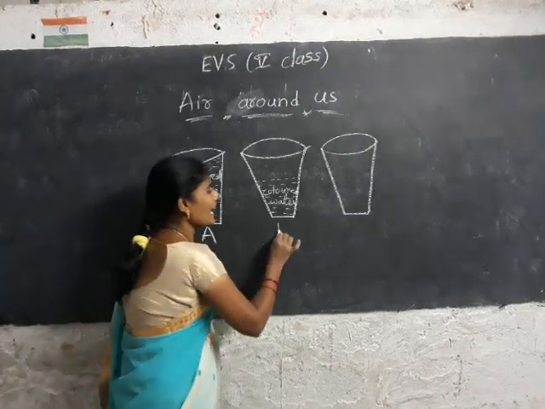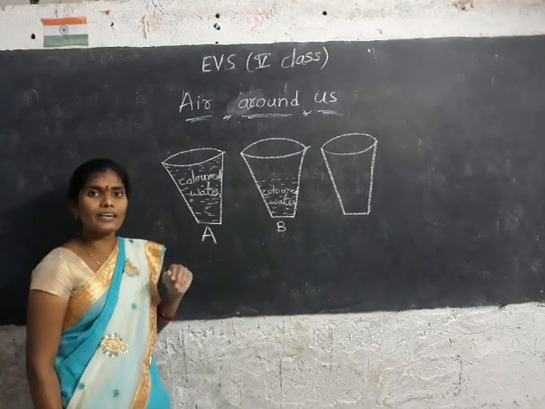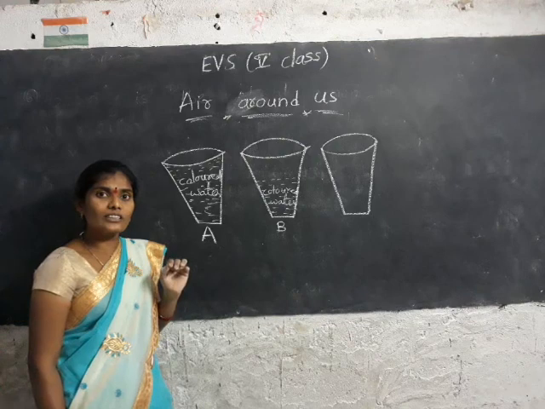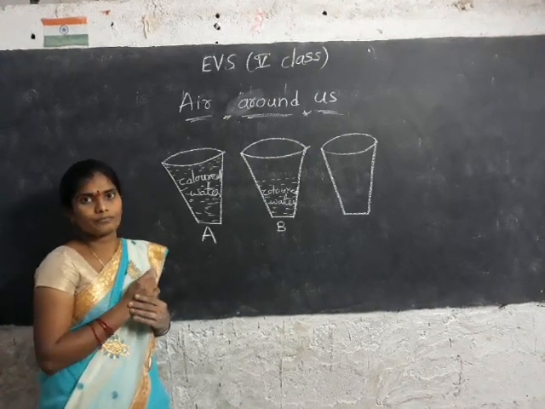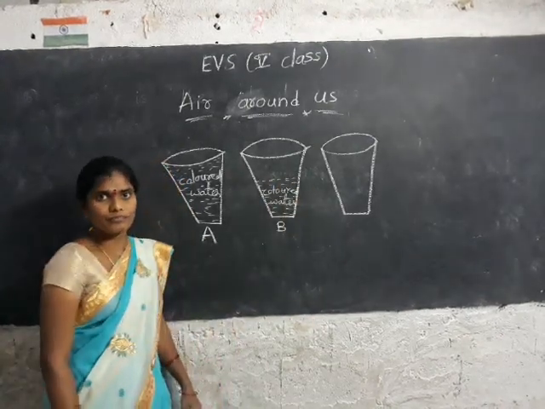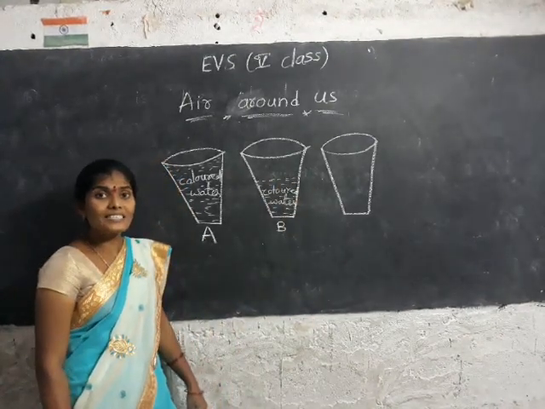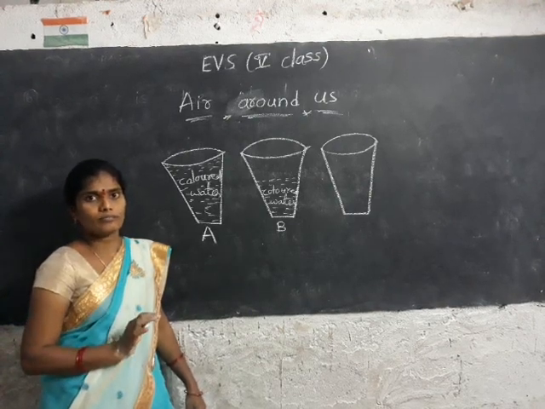What is B glass? B tumbler is filled half part with colored water. B glass has half of the colored water.